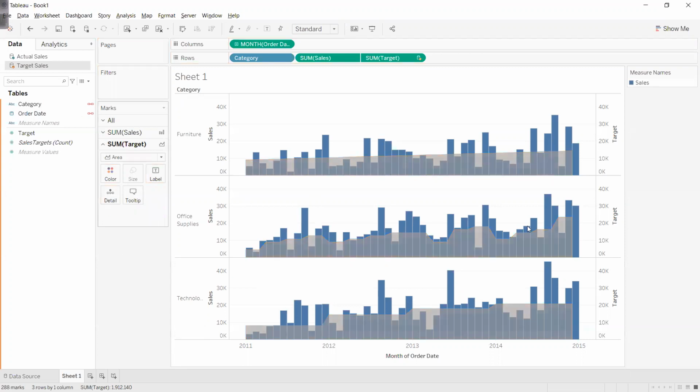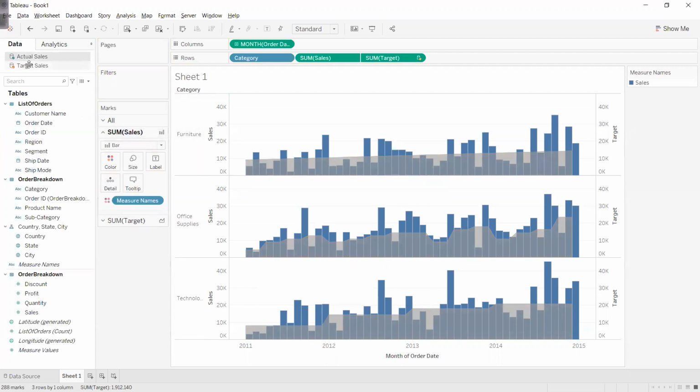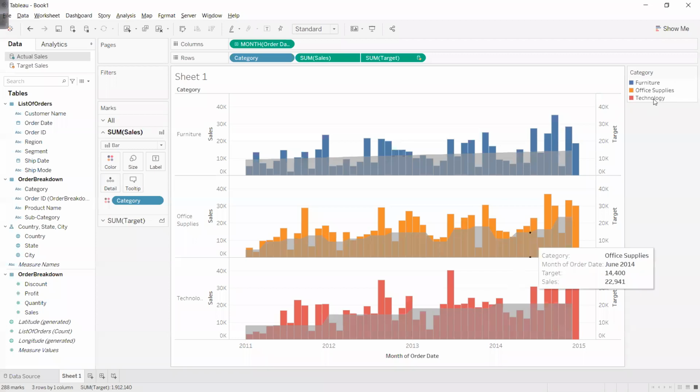I remove that. You can see now it's a gray color. Yes, I want to add in sum of sales the color based on the category. You can see each category has its different color now. One is blue, which is furniture. Second is orange, that is office supply. And third is red, which is technology.